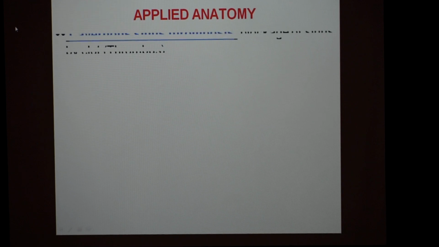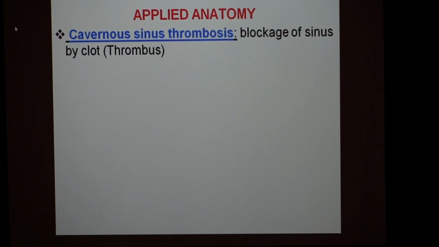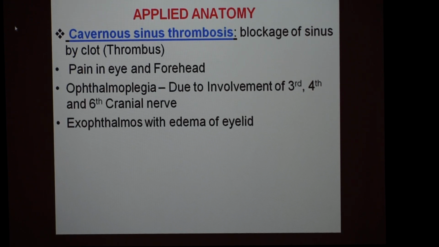Applied aspect: one is cavernous venous sinus thrombosis, that is the blockage of the sinus by a thrombus, a clot. What are the symptoms and signs? Pain in the eye and the forehead. Ophthalmoplegia, that is paralysis of the ocular muscles, because of the involvement of the third, fourth and sixth cranial nerves, which are present in the lateral wall or passing through the cavernous sinus. And there will be exophthalmos, that means bulging of the eyeball outside the margins of the orbit.